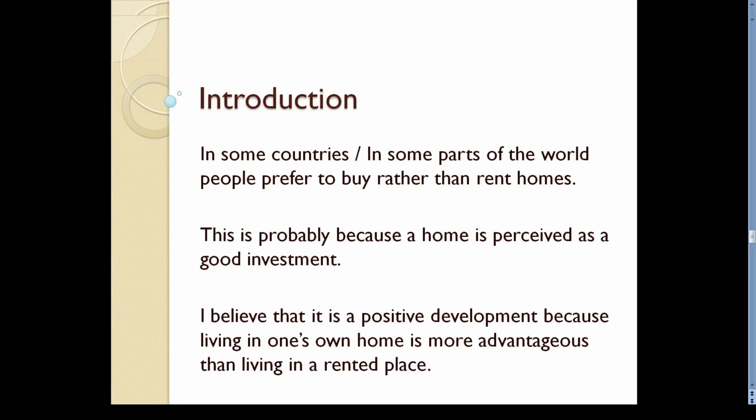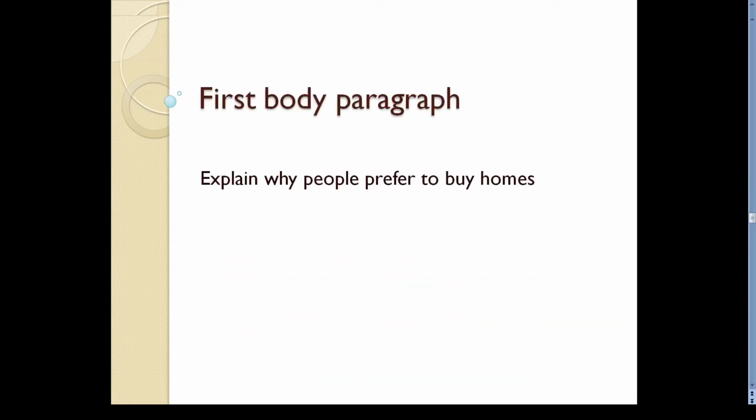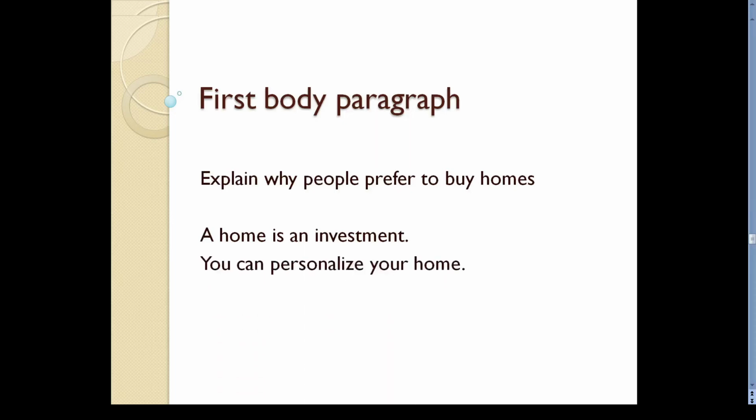So in the first body paragraph, you can explain why people prefer to buy. Here are some points to include. A home is an investment. Its value is more likely to increase in future. You can make additions to your own home. You can build another room or a patio. You can furnish the home as you like. You don't have to vacate when the landlord asks you to. You can pass it down to your children.